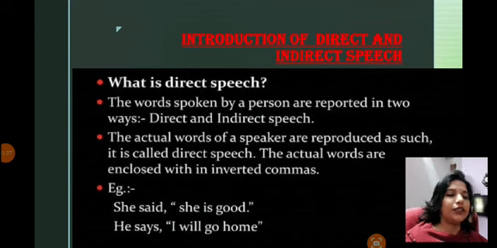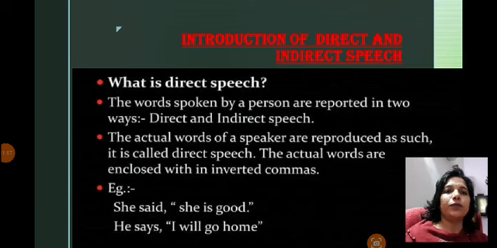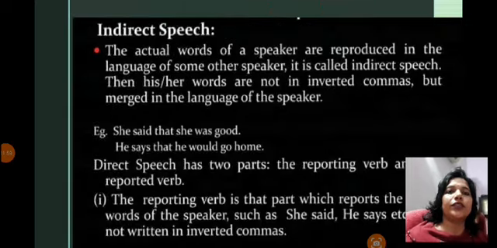This particular speech can be broken into two parts again. "She said" is one part, and "she is good" is another part. "She said" is the reporting verb, and "she is good" is the reported speech, as per the grammar of this chapter. In the same way, in the next example, "he says" is the reporting verb, and "I will go home" is the reported speech.